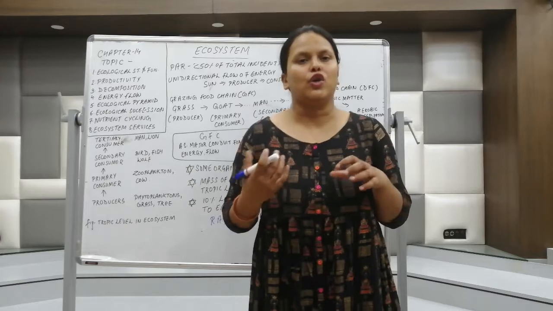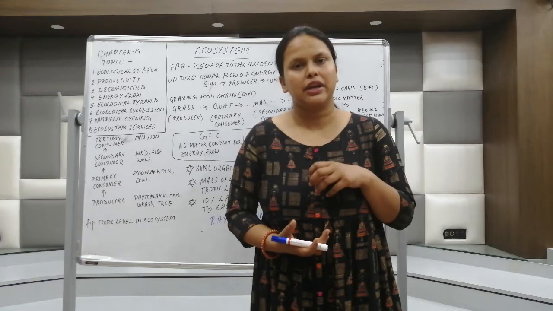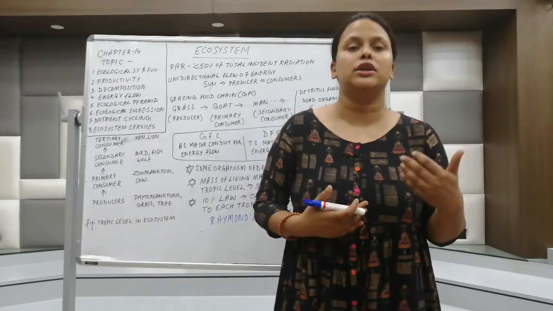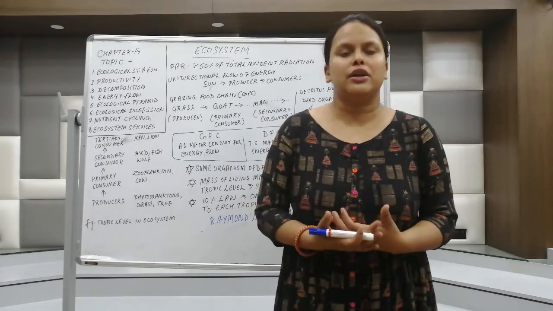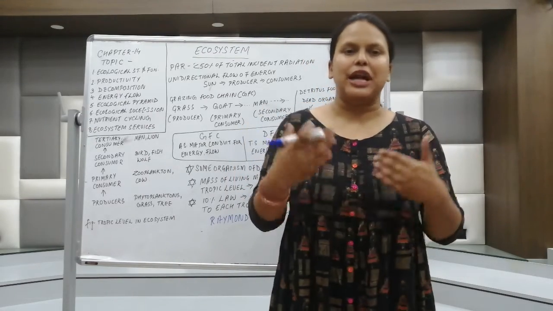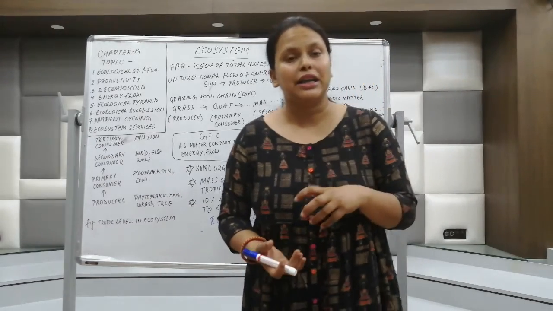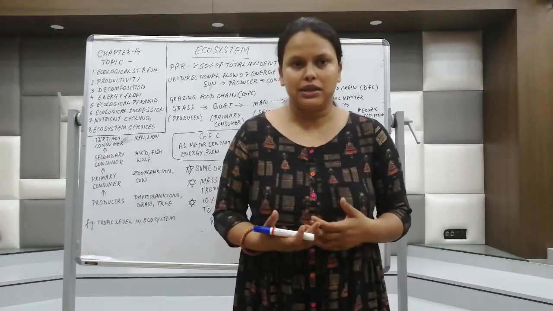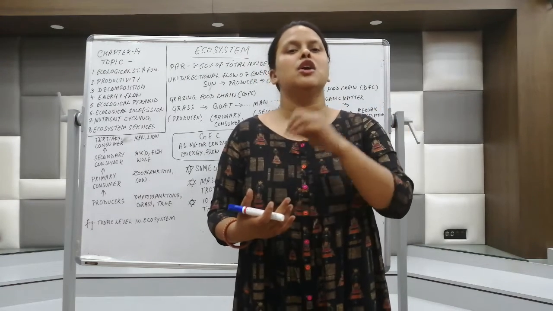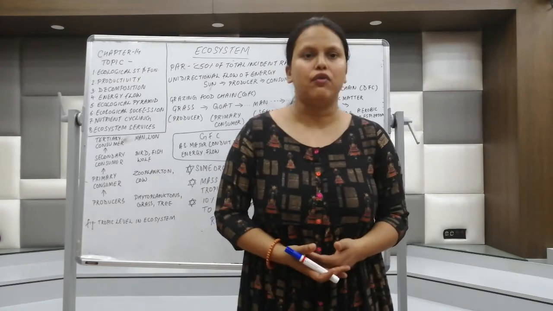There is something called photosynthetically active radiation. What is this? This is the 400 to 700 nanometer wavelength, which is actually required for the photosynthesis process. Lots of energy is released from the sun, but the photosynthetically active radiation which comes to the earth is less than 50%. Out of this radiation, autotrophic bacteria, photosynthetic bacteria, and green plants utilize very little, about 2 to 10% of this PAR radiation, for the process of photosynthesis.